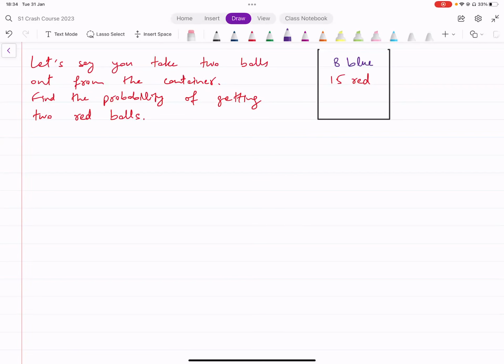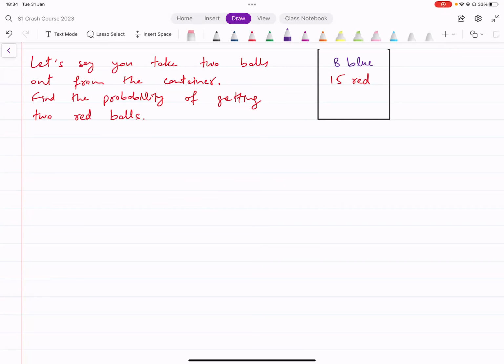Now, how do we do this? With replacement or without replacement? That's a good question. It doesn't really say whether it's with replacement or without replacement. Whenever it does not mention this, since you're taking two balls out, the most logical explanation would be that you are not replacing them back, because it doesn't say anything like that in the question statement.